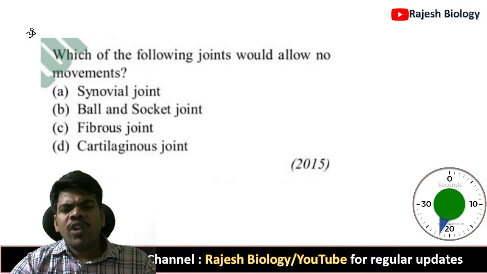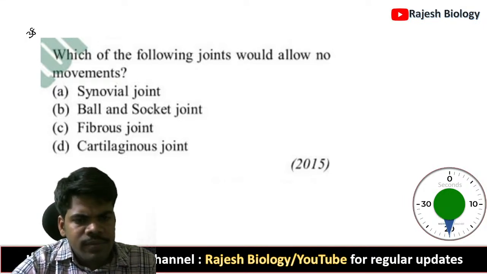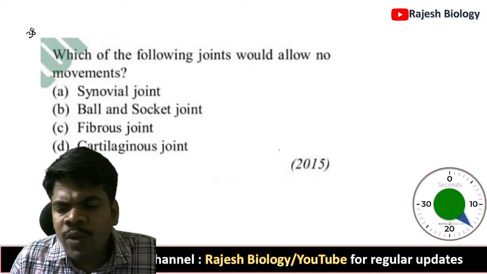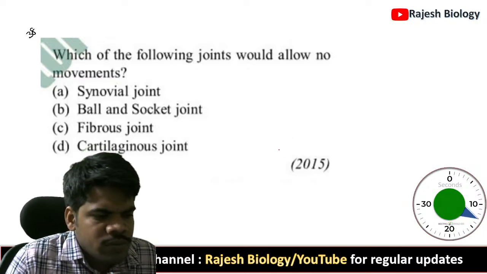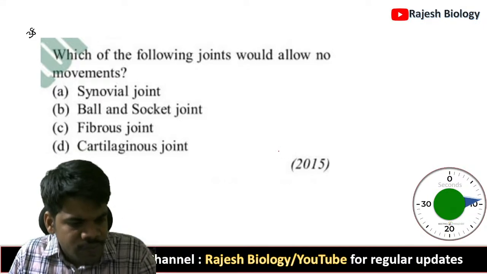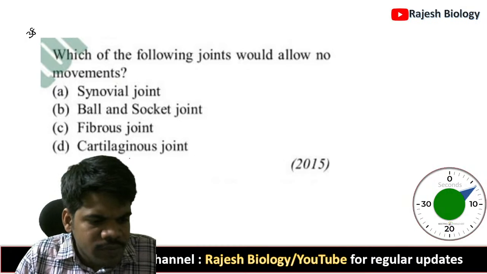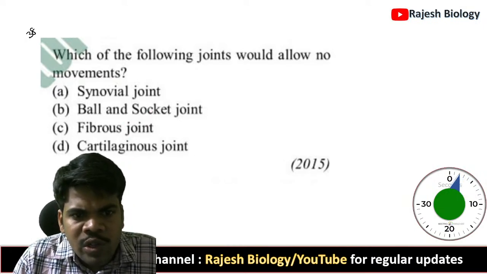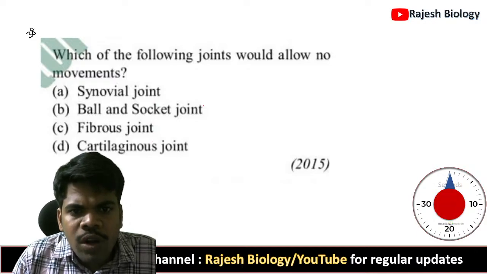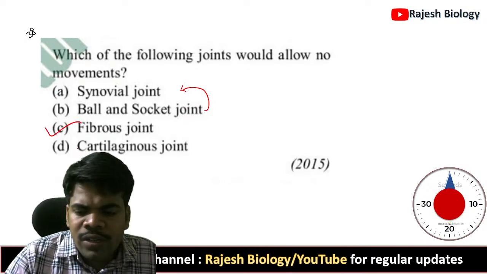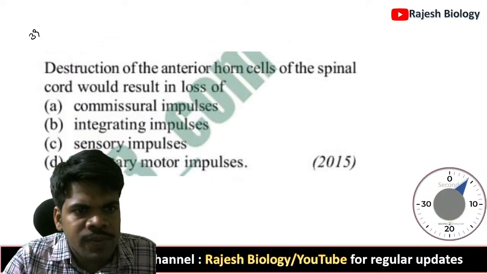Which of the following joints would allow no movements? It is also a very important question from the locomotion chapter. Which joint never allows any movements? Synovial joint, ball and socket joint, cartilaginous joint. Ball and socket joint is also a type of synovial joint. Okay, so these two are wrong. Fibrous joint never allows any movement.